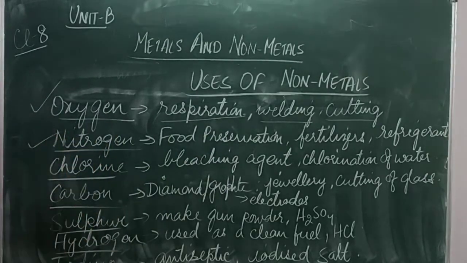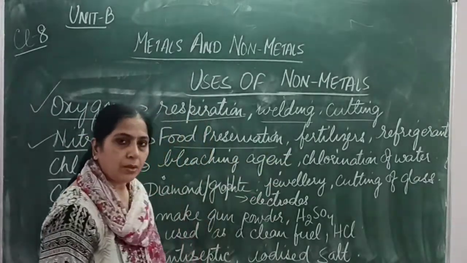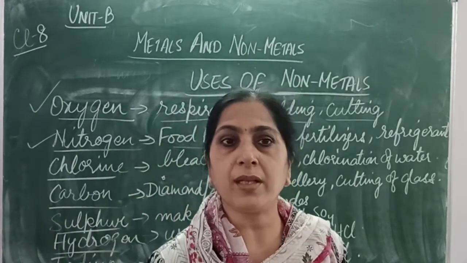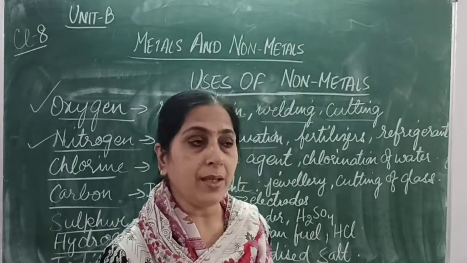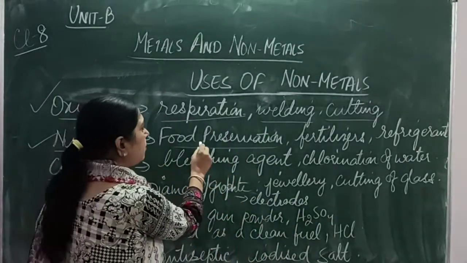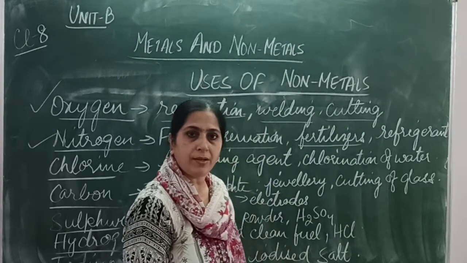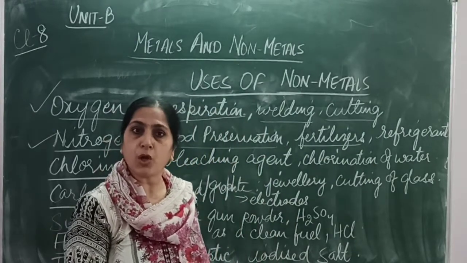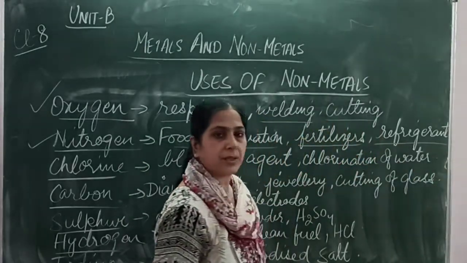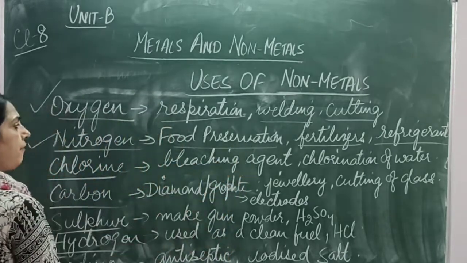Then we have got nitrogen. It's a non-metal. Now nitrogen is used in food preservation. Food preservation is the process of increasing the shelf life of various food items like pickles, jams, jellies, chutneys, right? So nitrogen is used in food preservation. It is used in fertilizers. You know fertilizers? They are used in the fields for the crops, for better crop growing. Then it is used as a refrigerant. It is used in the refrigerator to preserve certain items.